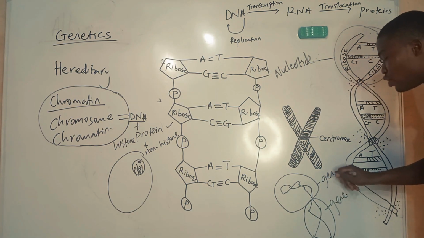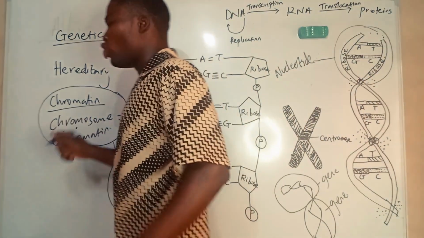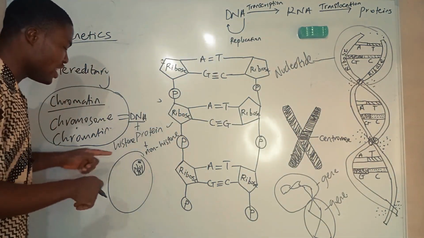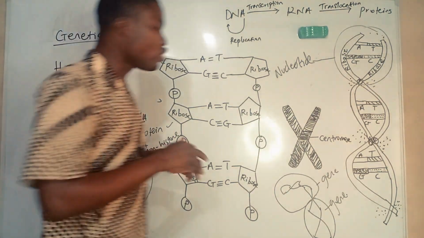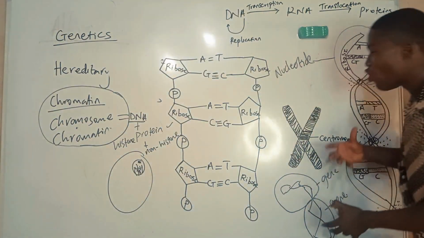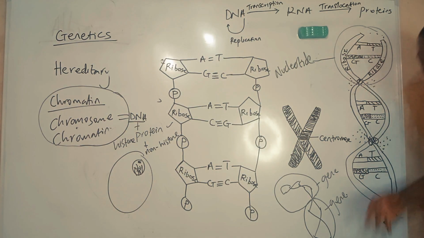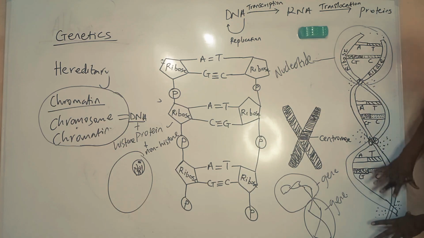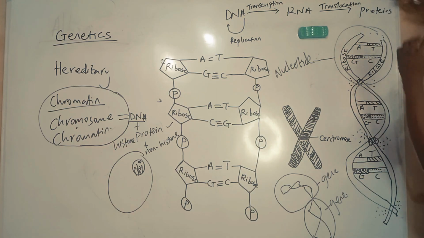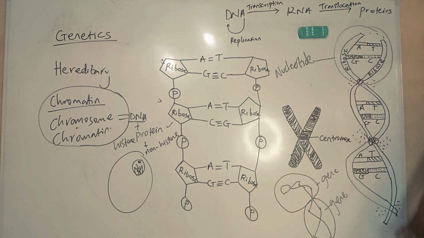So I've defined genes in two ways. I say genes are the unit of a chromosome. So each unit of the chromosome in a cell is called a gene. I also said a segment of DNA is what we call a gene. Now, let me make it clear. What I've just drawn on this board is a DNA, a long DNA molecule.